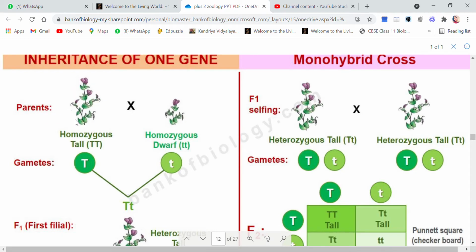So we took a pure line, that is homozygous tall. Now you see homozygous tall. So what will be my alleles? Capital T, capital T. And I crossed this parent with a homozygous dwarf. So my alleles are small t, small t. Right? Now, what we did is